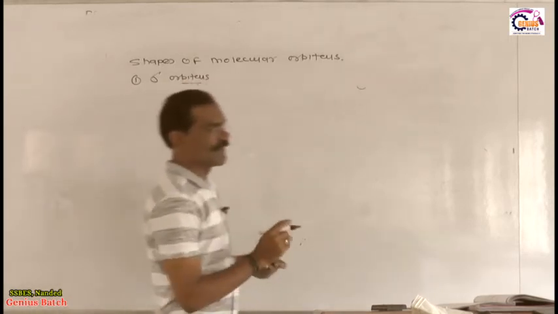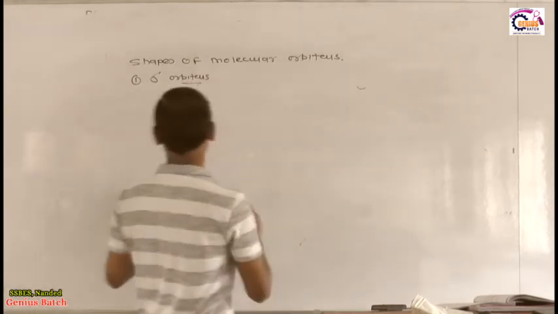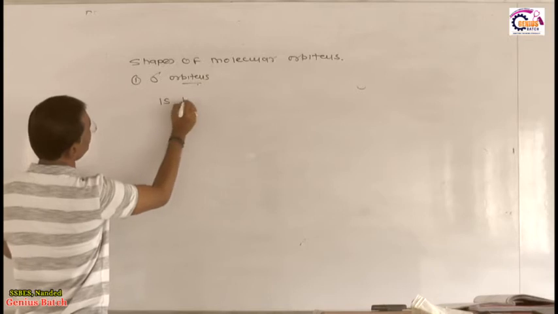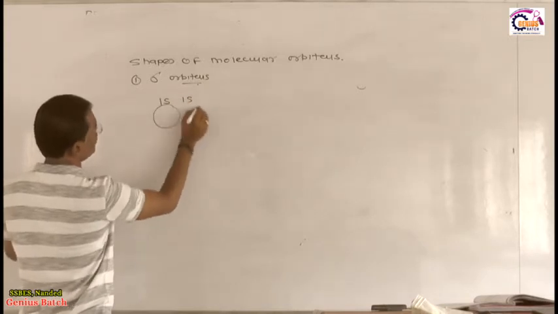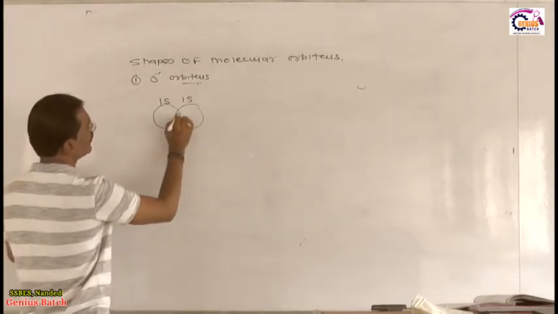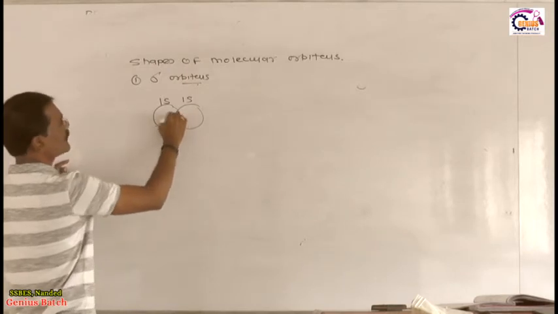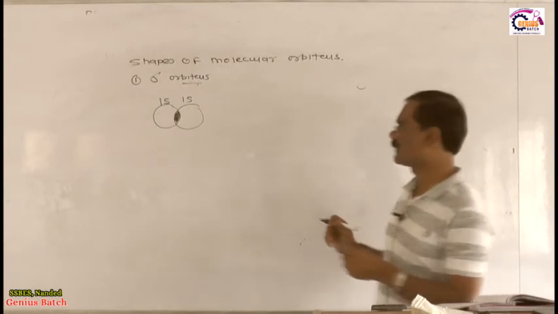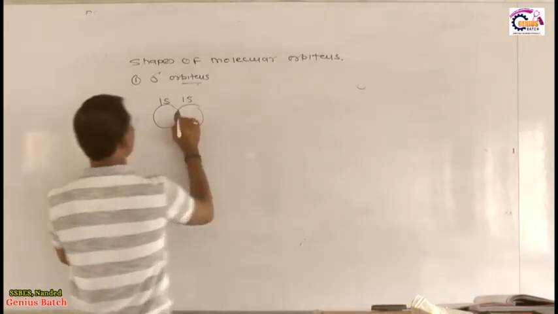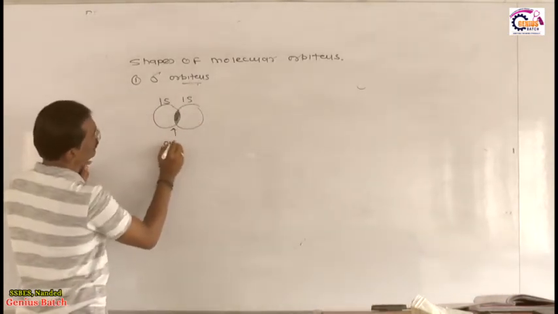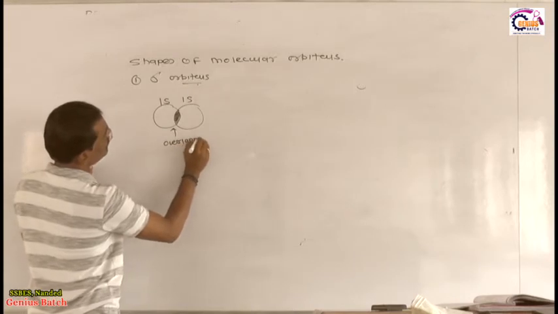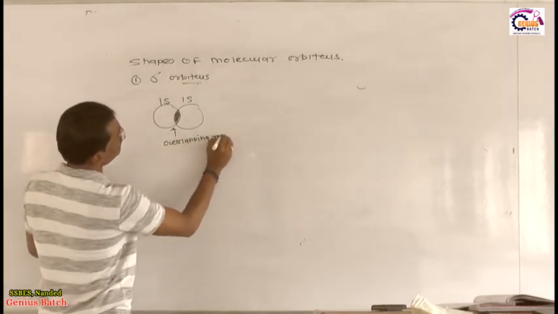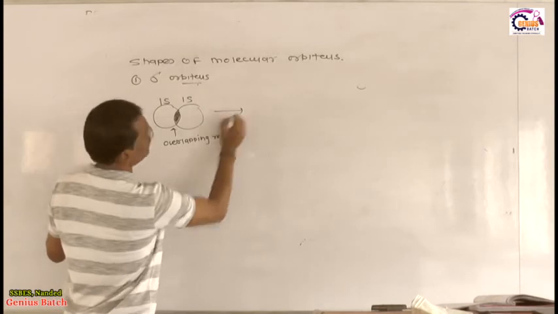Okay friends, you know very well a sigma orbital is symmetrical. Suppose, for example, this is one s, this is one s. This is because an s orbital is circular, spherical in shape, and it does not have any direction. This is 1s, and this dark region is called the overlapping region. This region is called the overlapping region.